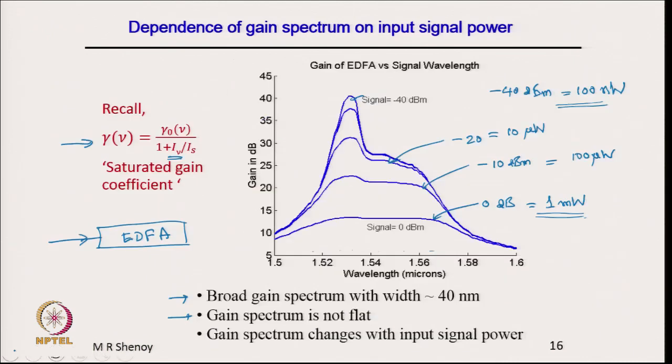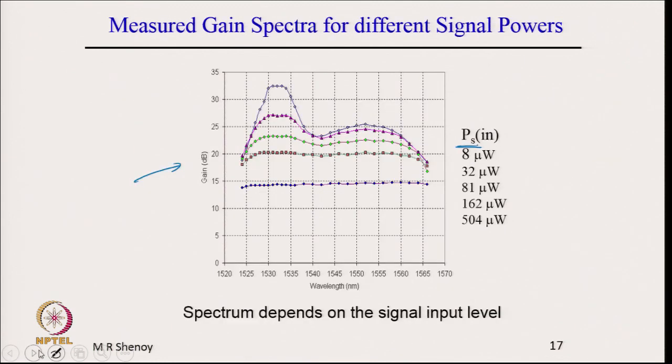The previous one was a theoretically calculated gain profile for different levels of signal input, and this is actually measured in our laboratory. We can see that the numbers are similar, as I mentioned, about 20 to 30 dB or 40 dB for an amplifier.